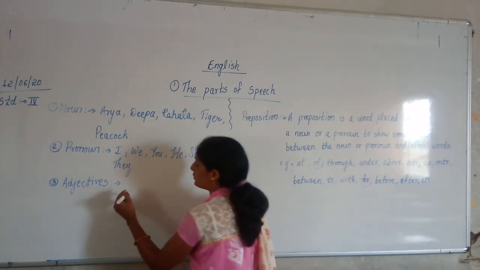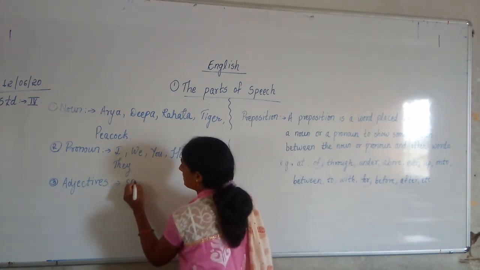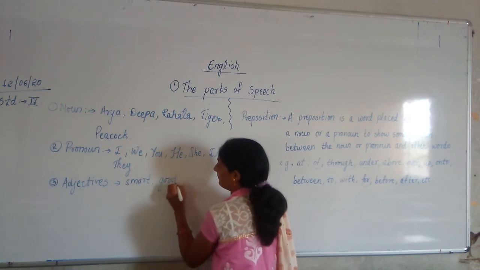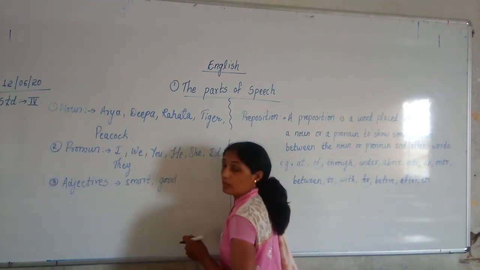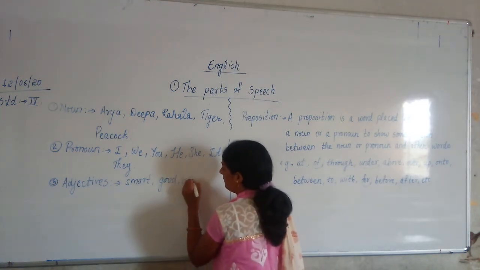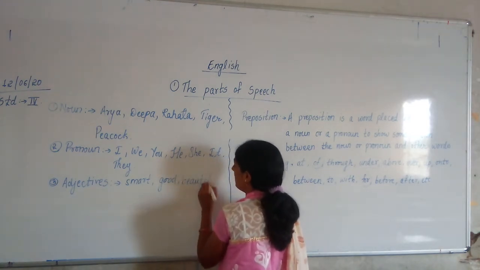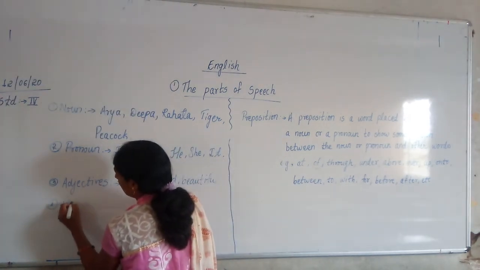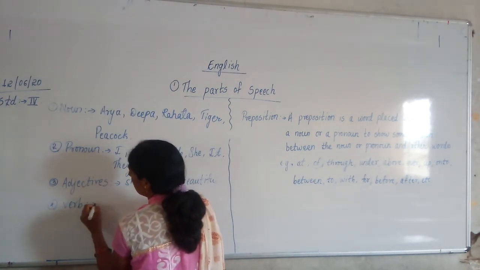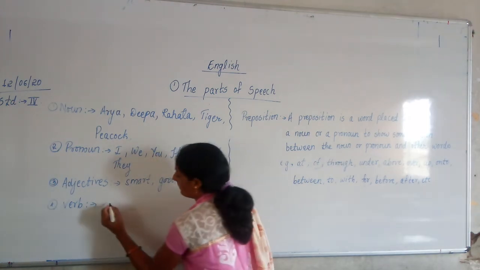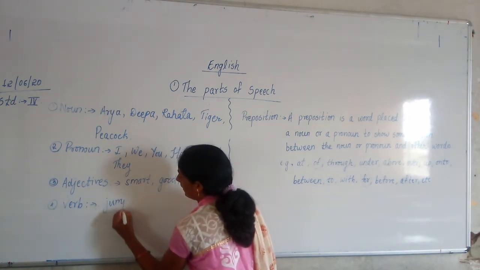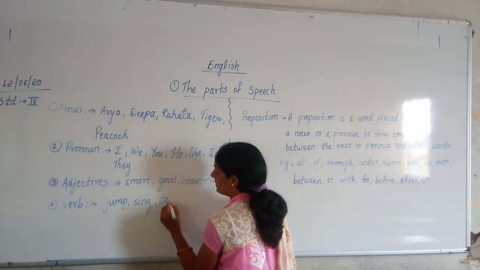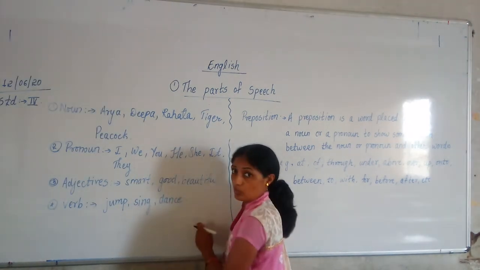In adjectives, you can write: smart, good, beautiful. In verbs, action words will come: jump, sing, dance. These all words will come in verb.